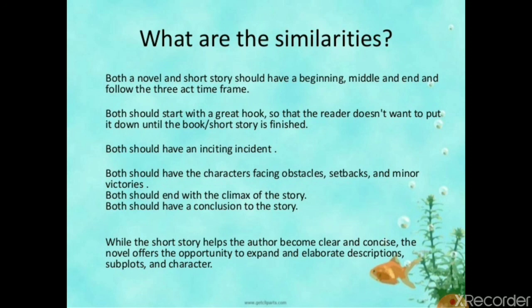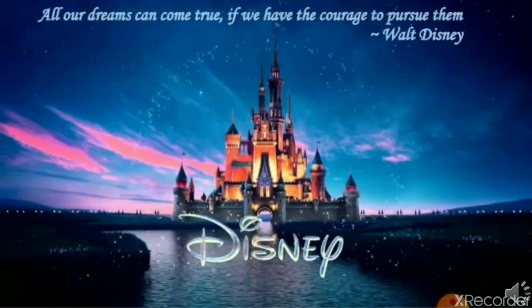While the short story helps the author become clear and concise, the novel offers the opportunity to expand and elaborate descriptions, subplots, and characters. This is it for today.